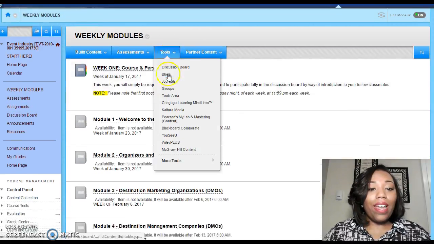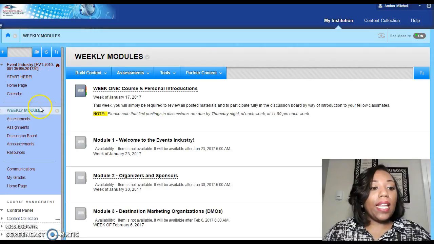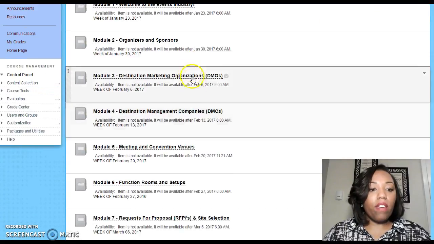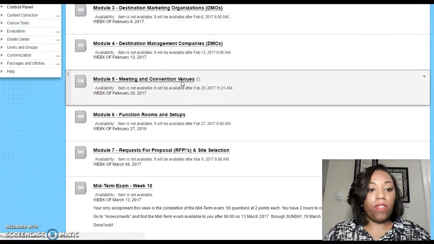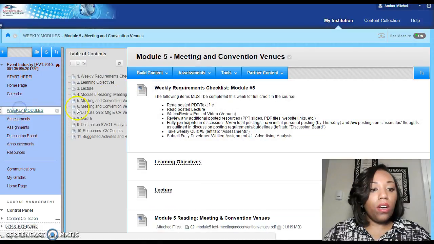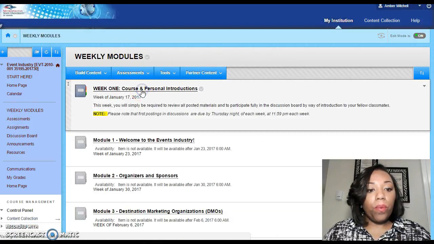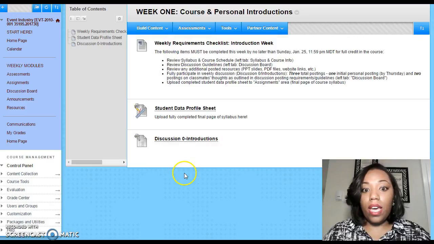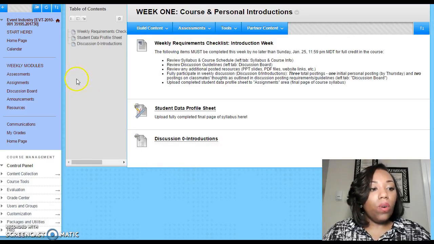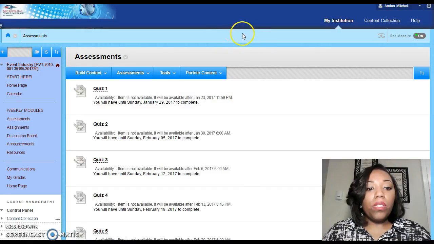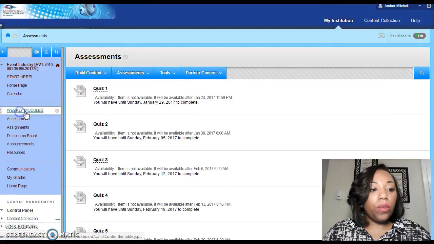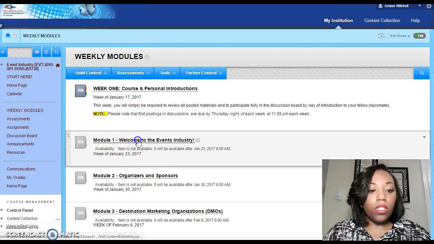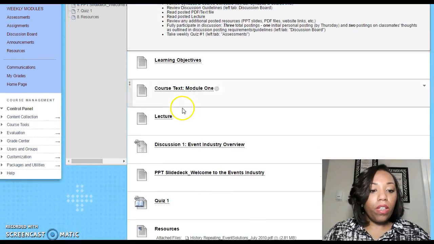So you will find everything you need in the weekly modules. Everything for that week is in here. I will say though, for week 1, the syllabus quiz is not in here right now, and that is my fault, which I will fix. But under assessments, you will still be able to find everything. I do apologize for continuously clicking on here.